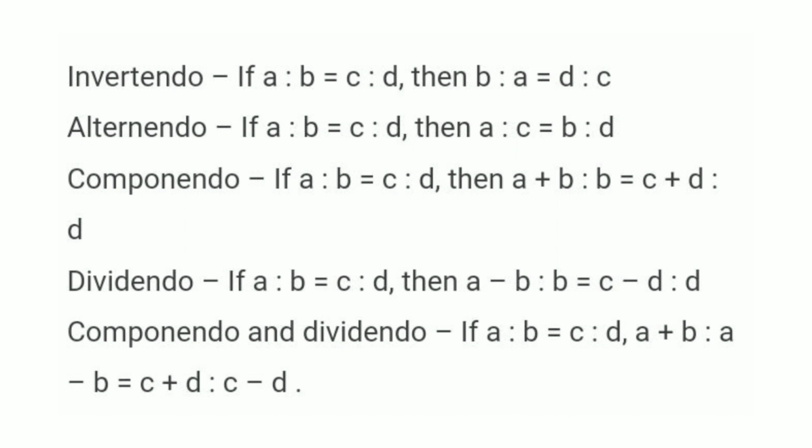Dividendo is used if a is to b is proportional to c is to d, then a minus b is to b is proportional to c minus d is to d. Componendo and dividendo: if a is to b is proportional to c is to d, then a plus b is to a minus b is proportional to c plus d is to c minus d. Questions are expected from these componendo dividendo sections.